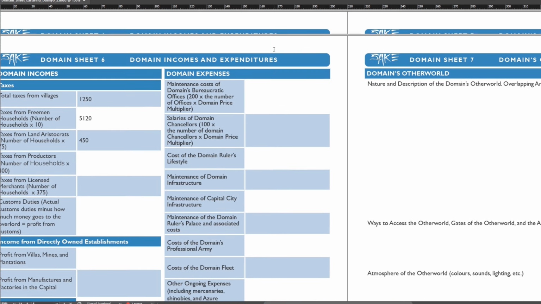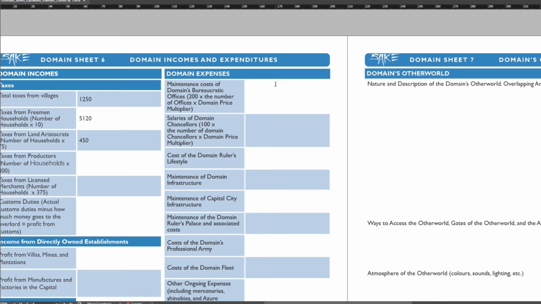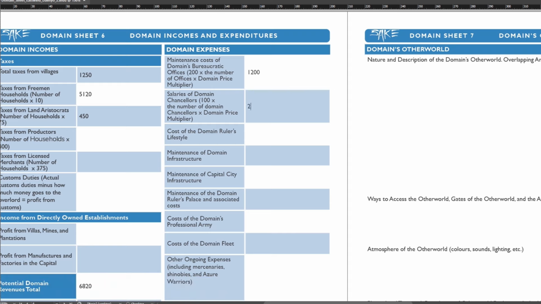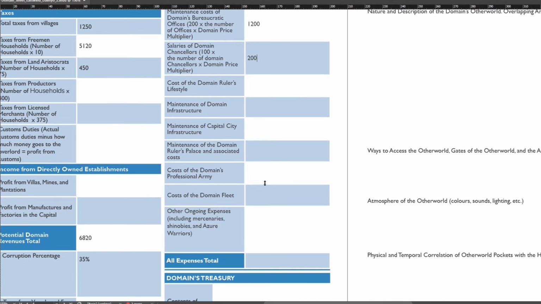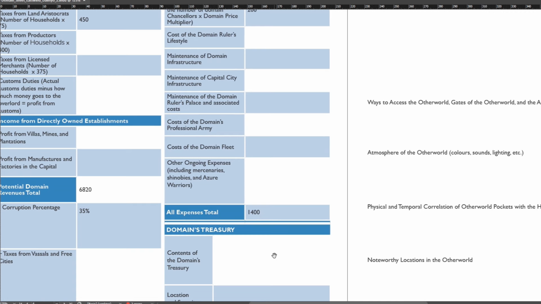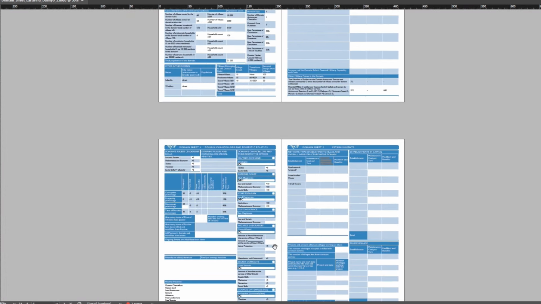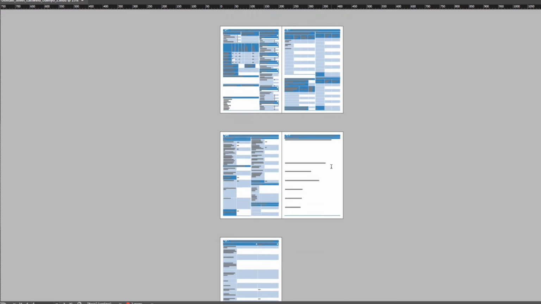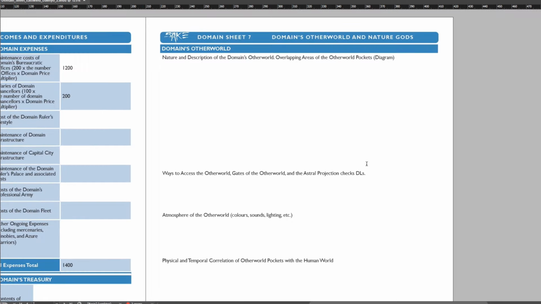Expenses. We have 6 offices established. In this situation, the Council of Temples shouldn't be free, as the player character Archpriest is the only priest in the domain. So, multiplied by 6, altogether 1,200. We have 2 NPC chancellors who want salaries, 100 both. And as we haven't established anything else, that's all for now. Altogether 1,400 gold denarii. With that, the domain is almost done. Only the domain's Otherworld and Nature God have to be done, but those aspects of the game you don't have to touch at all if you don't want to.